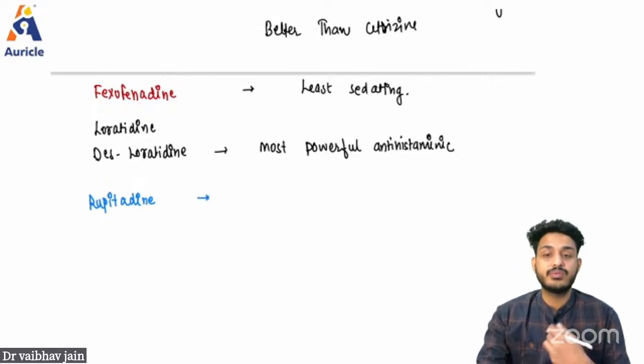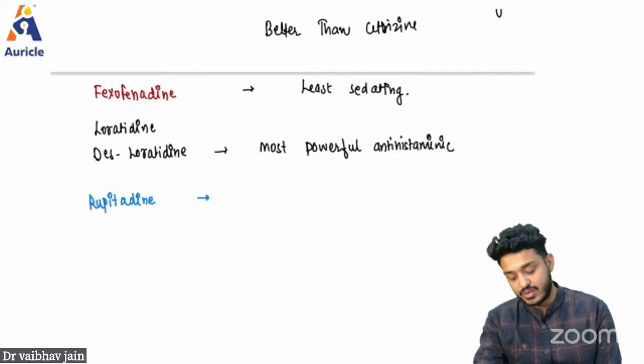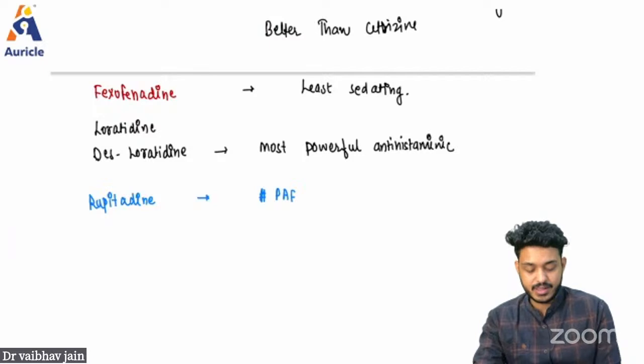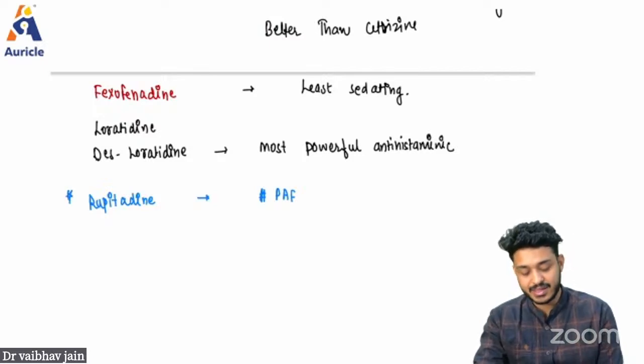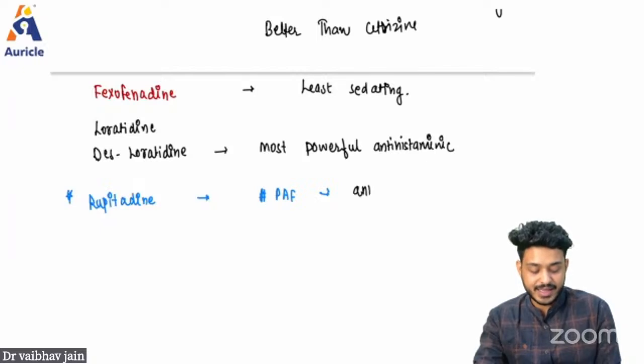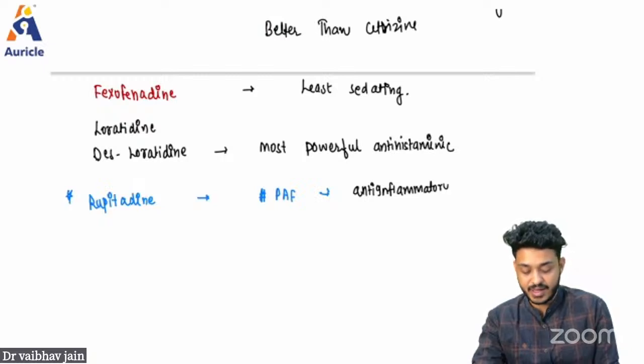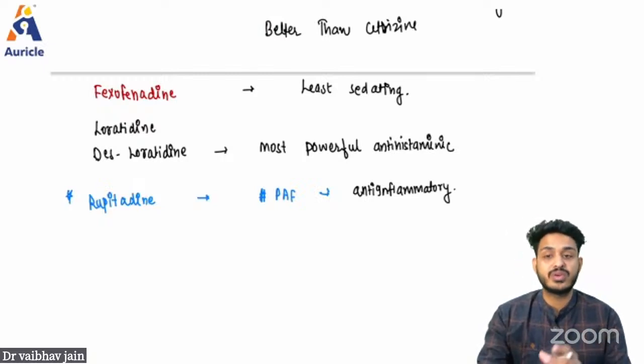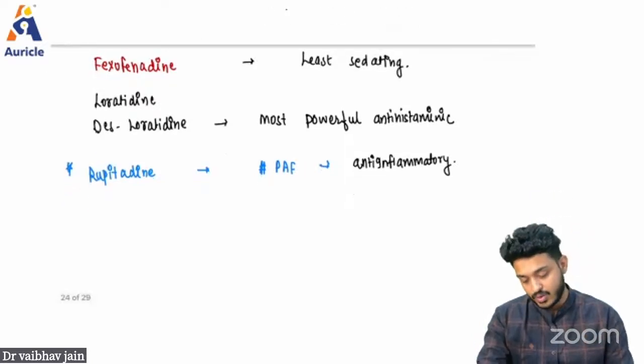This is going to work via another property also, apart from the histamine blockade. It is also going to block platelet activating factor. Important: platelet activating factor, and that is what is going to give you one more anti-inflammatory effect. So if they ask you which one is going to be the anti-inflammatory along with the antihistaminic, that is going to be your rupatadine, right?